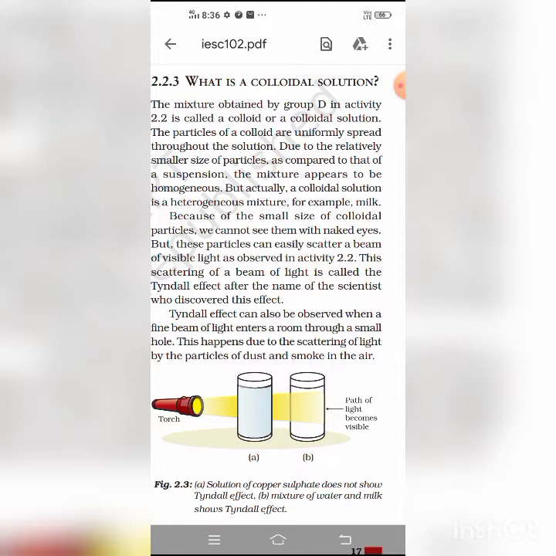They are not stable. Colloidal particles tend to come together and settle down at the bottom of the container. They can, however, be stabilized by adding some suitable stabilizers. So colloidal solutions are not stable. For stabilizing, we have to add some suitable stabilizer.